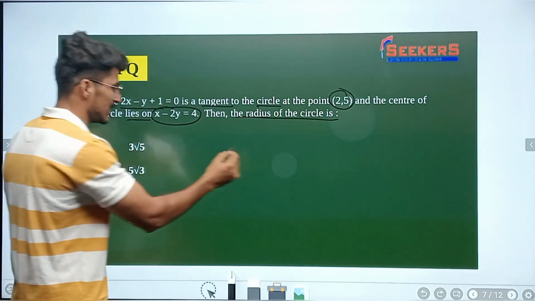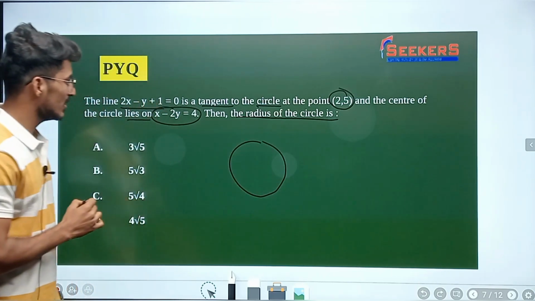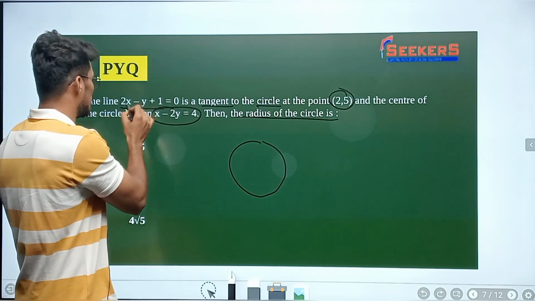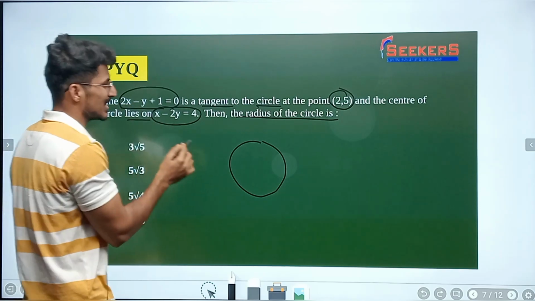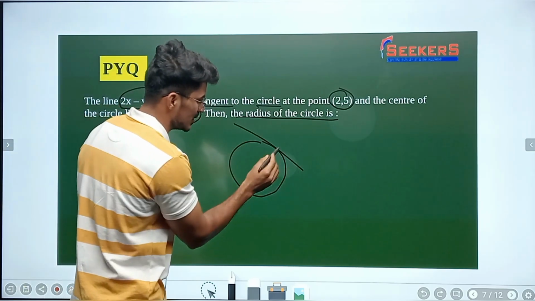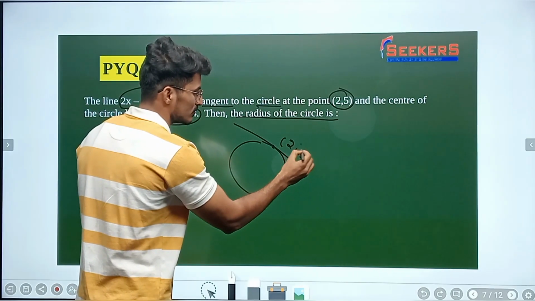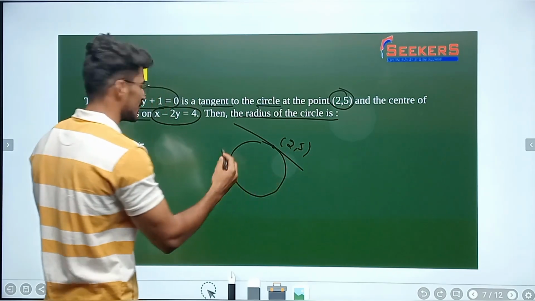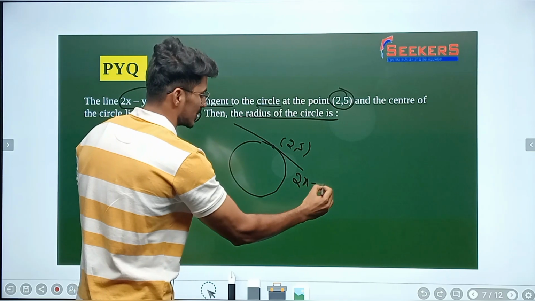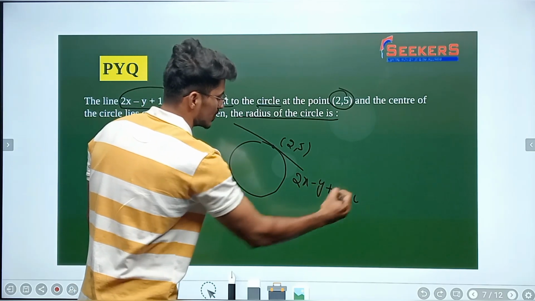Alright, see, first look at this. Let us have a circle here. This is a circle and the line 2x minus y plus 1 is equal to 0 is a tangent to the circle. So I am just drawing a tangent. This is a tangent at the particular point 2 comma 5. What is the tangent equation given to you? 2x minus y plus 1 is equal to 0.